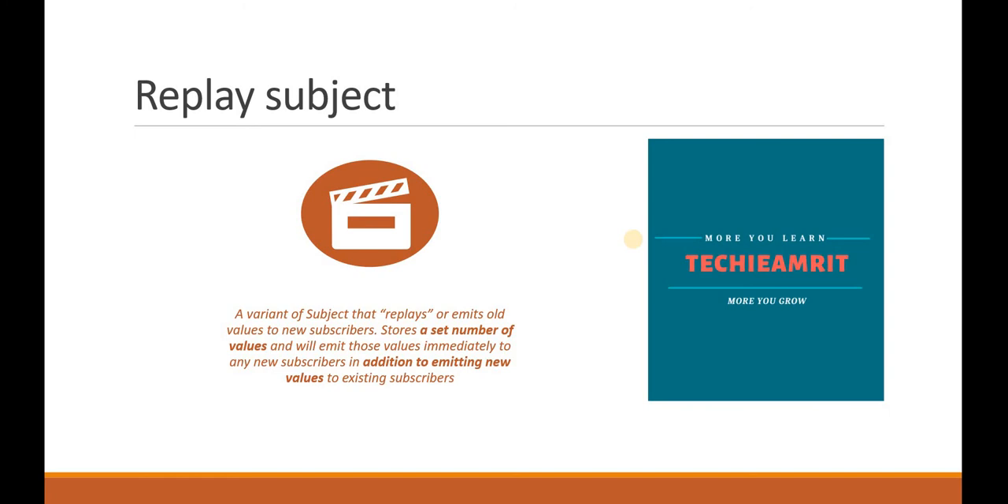Okay, replay subject, as replay itself describes, like playing the value again and again, right? It's a variant of subject that replays or emits old values to new subscribers. It's like a storage box. If any new subscriber comes and tries to subscribe or observe any value, then it emits the old values to the new subscriber.